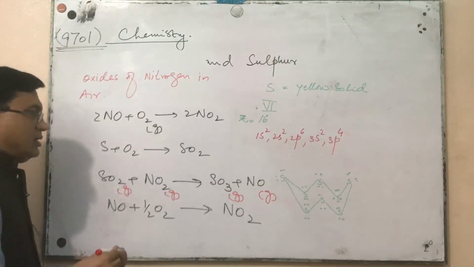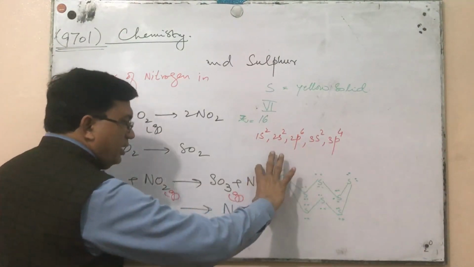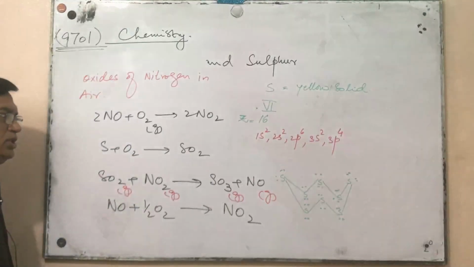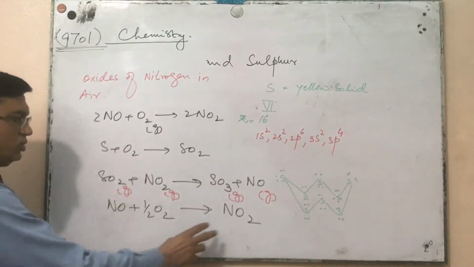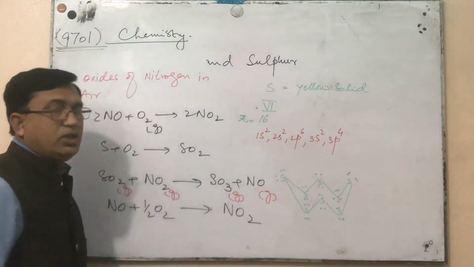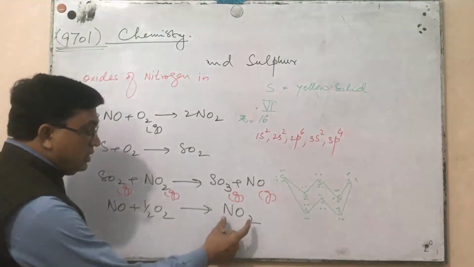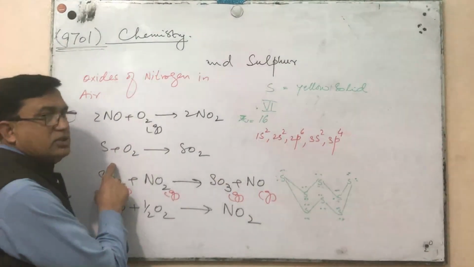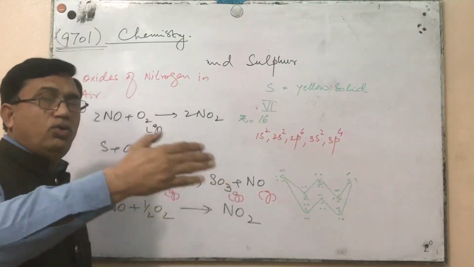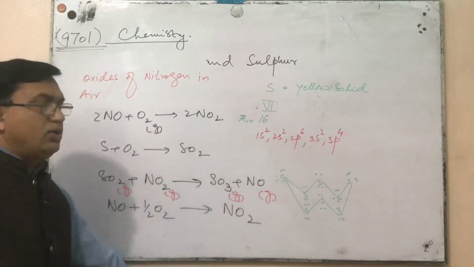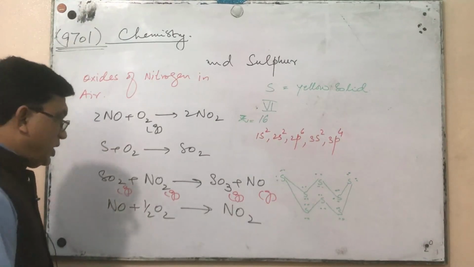Now, when sulfur trioxide is formed, the nitrogen(II) oxide again reacts with oxygen producing nitrogen(IV) oxide. Now this nitrogen(IV) oxide again reacts with sulfur dioxide and automatically the whole of the sulfur dioxide will be converted into sulfur trioxide.